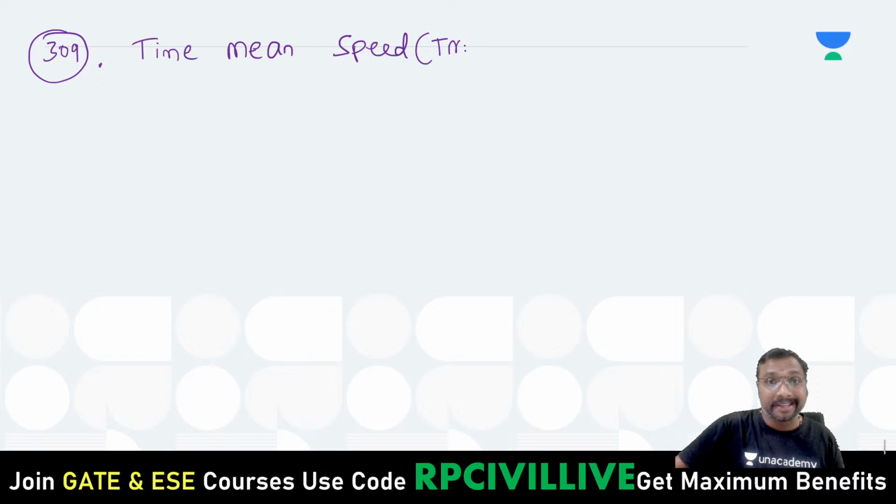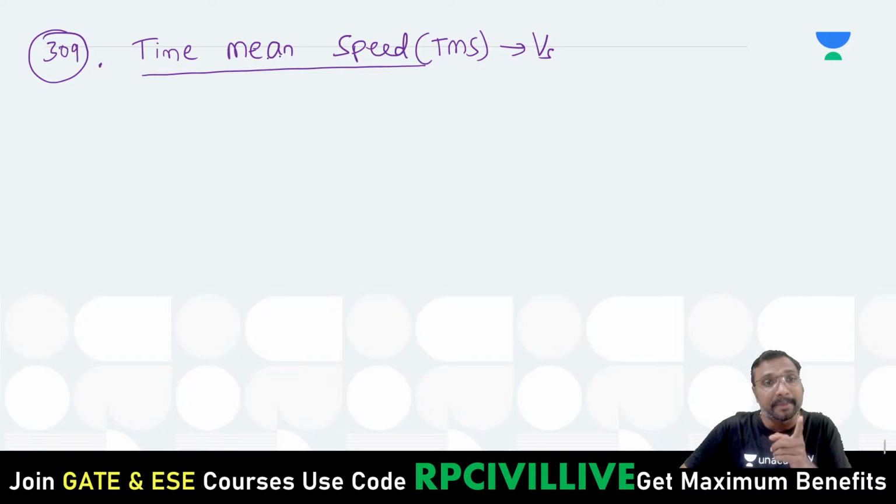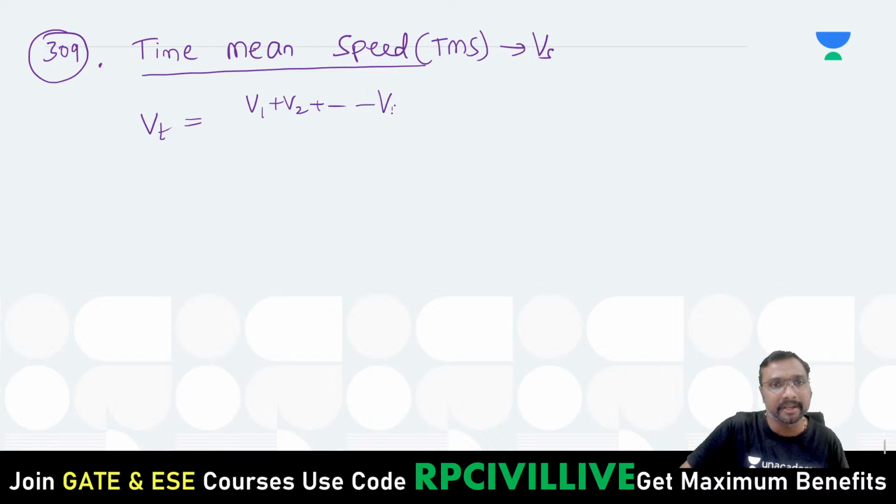Time mean speed, TMS, or you can also give the symbol VT, right? Time mean speed is a type of mean speed in the spot speed, you can say. It is a part of spot speed only. The name itself is giving the definition. It is a mean of speeds measured over a time gap, right? You can say VT is V1 plus V2 plus so on Vn divided by N.